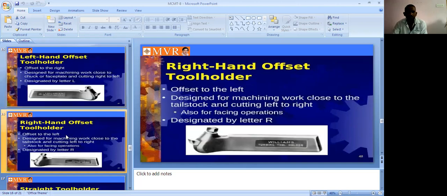Next one is R1. It is the right hand offset tool holder, the opposite of the left one. It is designed for machining purposes. The cutting goes from left to right, opposite to the left one, designated by the letter R1.